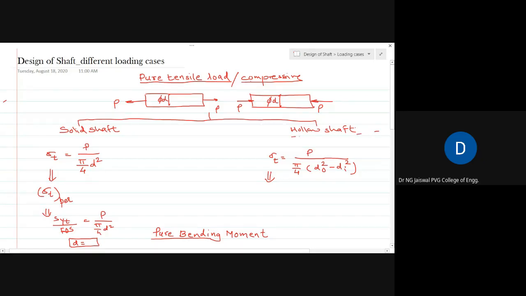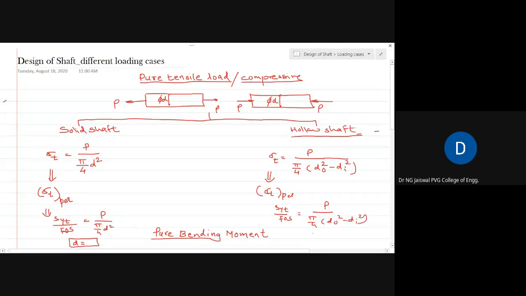If it is a hollow shaft, then again the force equation remains the same. Sigma t is equal to force by cross section area, but the cross section area is now pi by 4 into Do square minus Di square, where Do is the outer diameter and Di is the inner diameter. As usual, you will equate this sigma t to sigma t permissible. Permissible stress is given by SYT by a factor of safety. So on the right hand side, what remains is again P upon pi by 4 into Do square minus Di square.